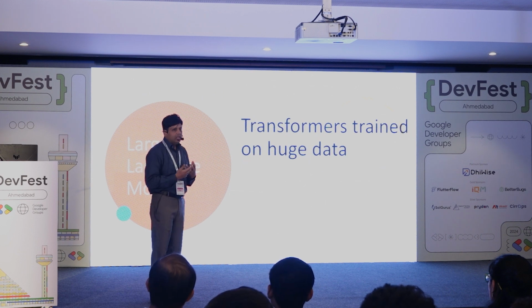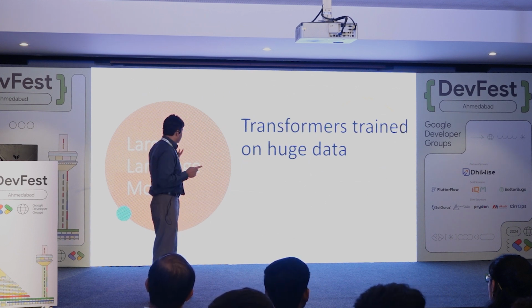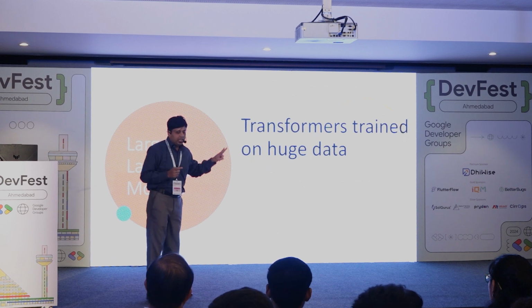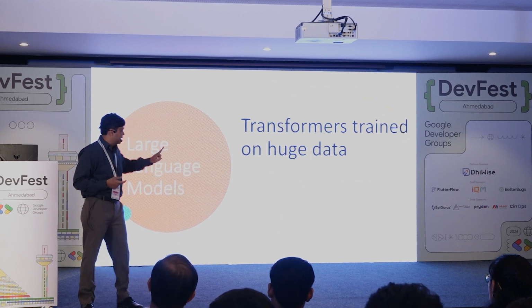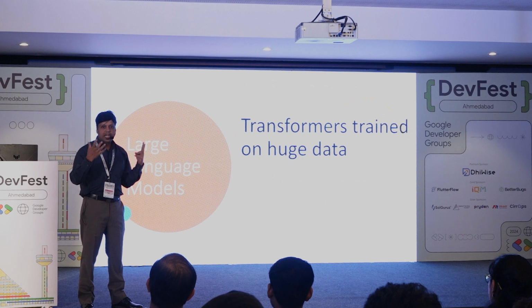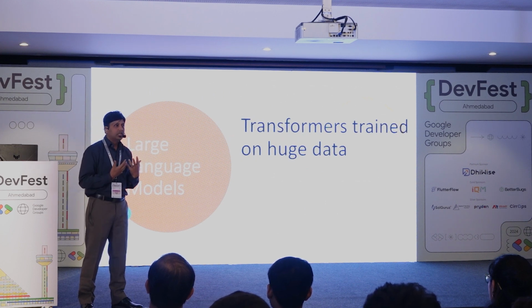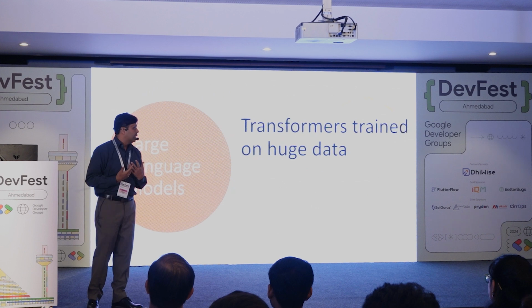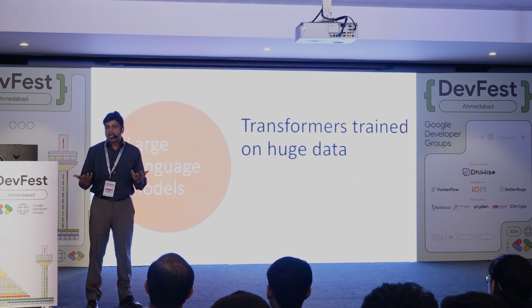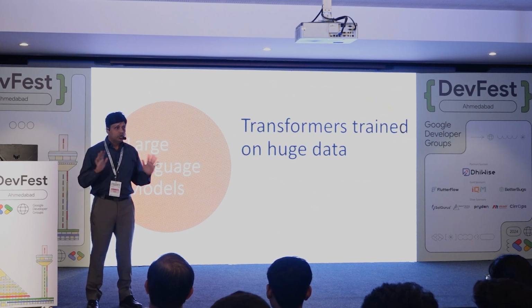So what happened? Two things happened. First, transformers were trained on huge data, and so basically we got large language models. So ChatGPT is a large language model, right? ChatGPT is a brand name, but the actual product or technology is your large language models. So what exactly is a large language model? Transformers trained on huge data.